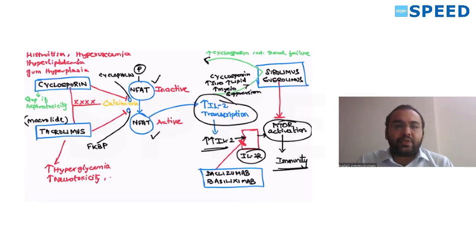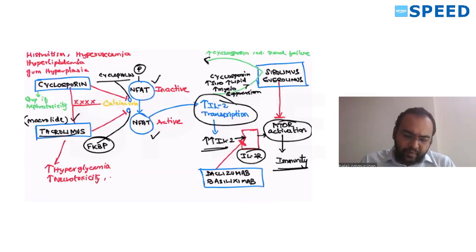Now, how do cyclosporin and tacrolimus act? Cyclosporin binds with a protein called cyclophilin. Tacrolimus binds to a protein called FKBP. When they bind to these proteins, they inhibit calcineurin, because calcium is required for activation of calcineurin. If calcineurin is not activated, the entire cascade is blocked. IL-2 is reduced, so there is an alteration in the immunity, and the disease is treated. Cyclosporin binds to cyclophilin, tacrolimus binds to FKBP. Tacrolimus is a macrolide group immunomodulator.